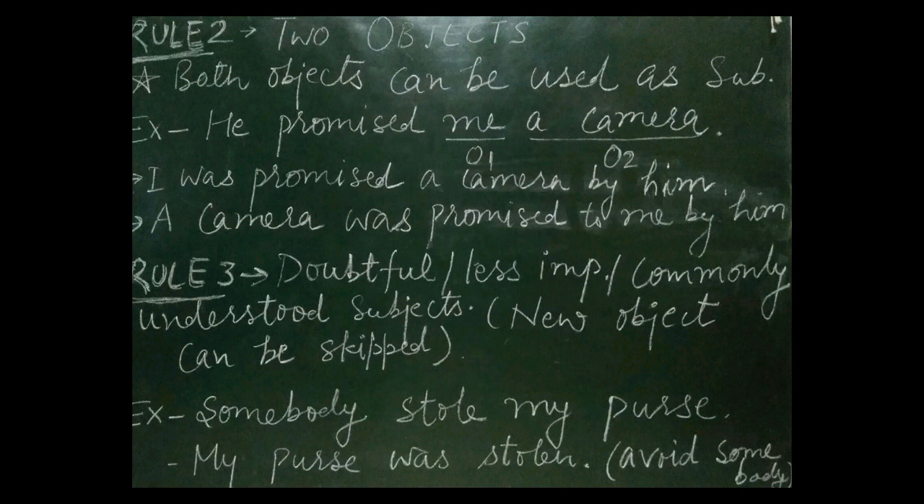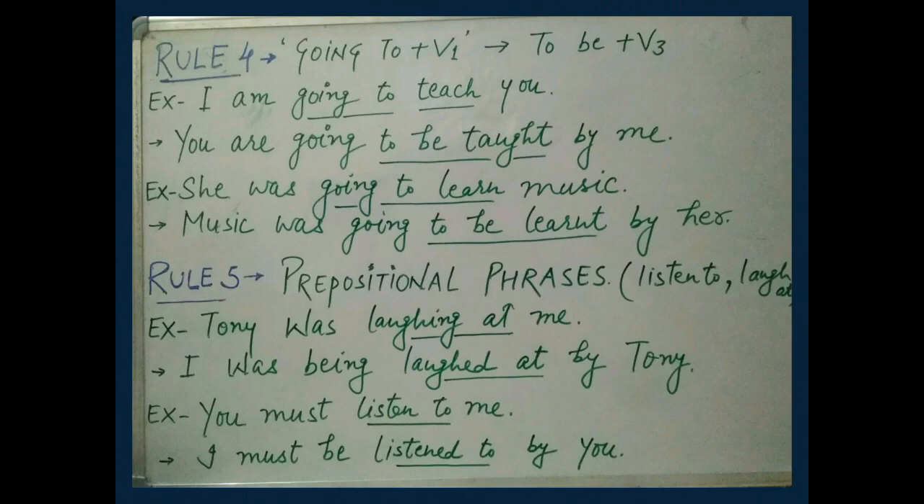Students, if we have doubtful, less important or commonly understood subjects in active voice, when we change these active into passive voice, this new object can be skipped sometimes. Did you get it? Example, somebody stole my purse. Here subject is somebody, doubtful. We can skip it. While changing, it will become my purse was stolen. Full stop. Avoid this word somebody. Clear, students? Okay. Now I'm going to take rule number 4.